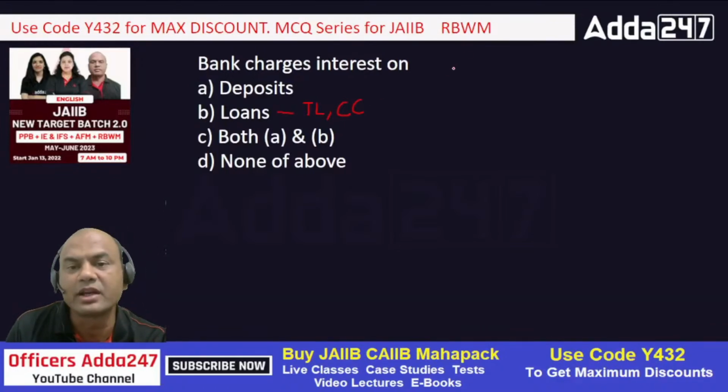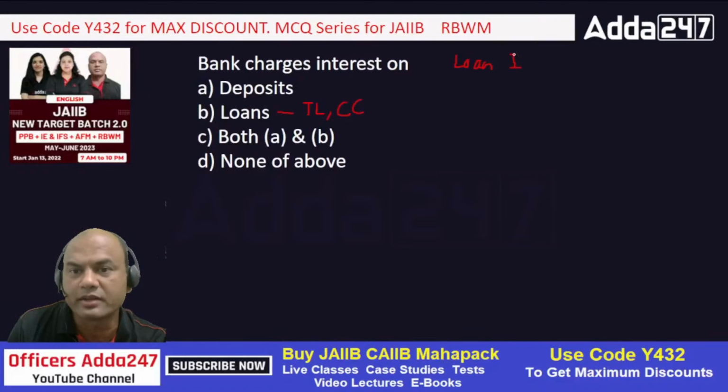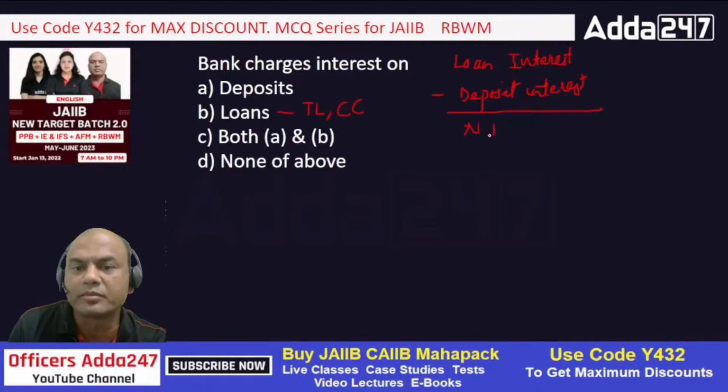And the difference between the deposits and loan interest which the bank gets, okay? Look at this pattern. This is very important for you. Loan interest minus deposit interest is equal to NIM, net interest margin, okay?